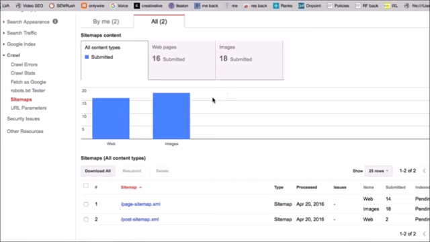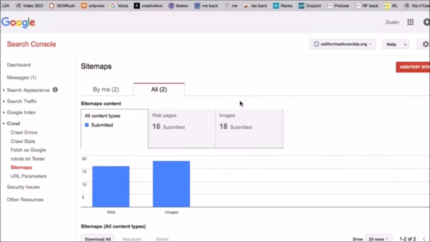So this is Google's way of understanding real quickly the different pages and posts and the content on your website. So they like you to be able to submit those, and they will index your website as a result of having an XML sitemap in the Search Console. So that's how you do that.